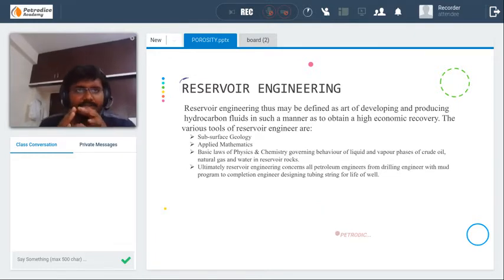Basically, what a reservoir engineer will do will be explained better by our senior from ONGC. He will take a class after 3 days, and he will explain to you what basically a reservoir engineer does in ONGC. Right now, we will mainly focus on the concepts.